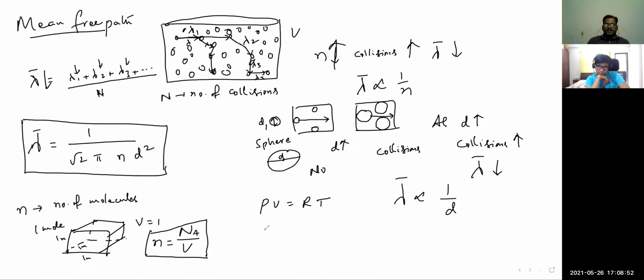Can I write R is equal to Na into Kb? If the volume is the unit volume, I'll write it like this: Na by V Kb T. Na by V is nothing but small n.